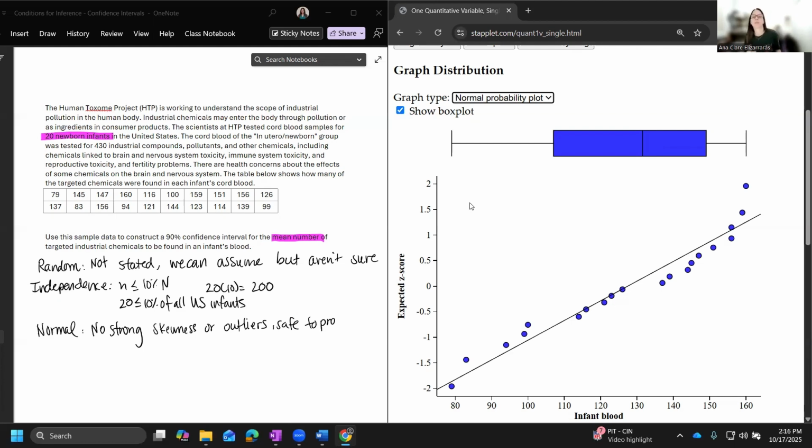For this problem, I don't love that it wasn't stated as random. I don't love that there's a little bit of skewness in the plot, but it's the best we could do, right? Let's do one more.